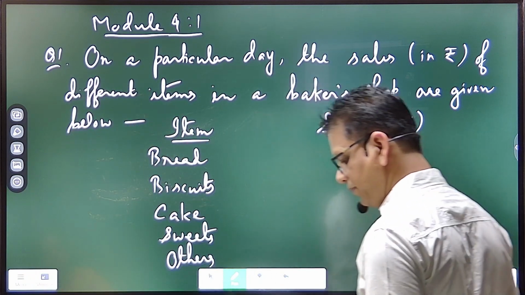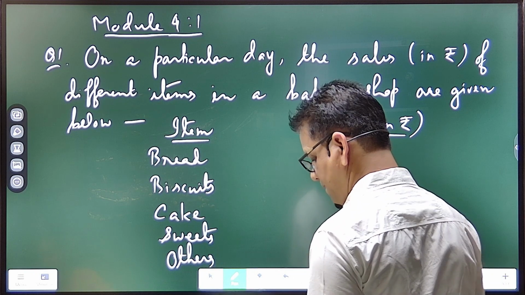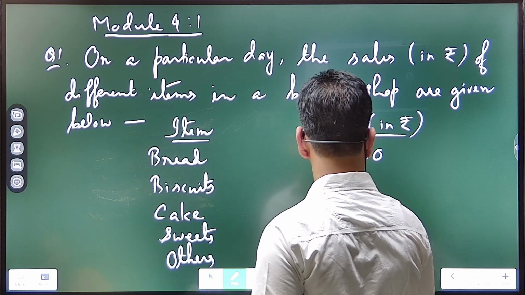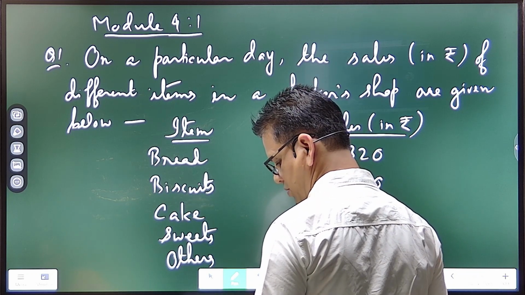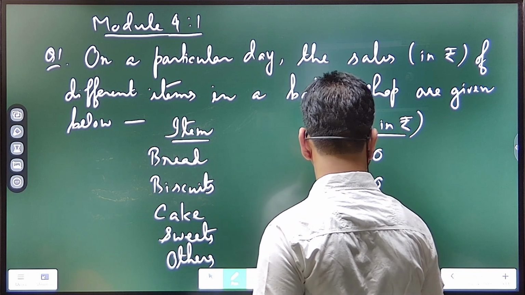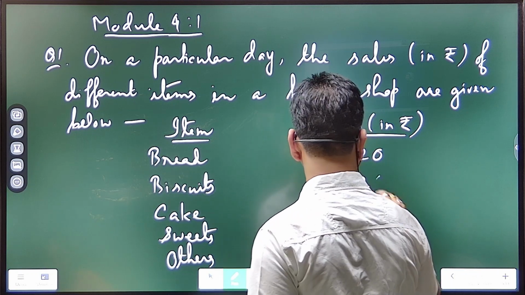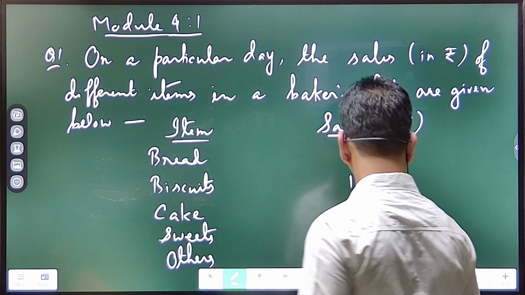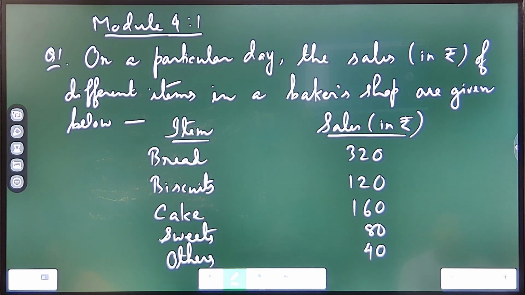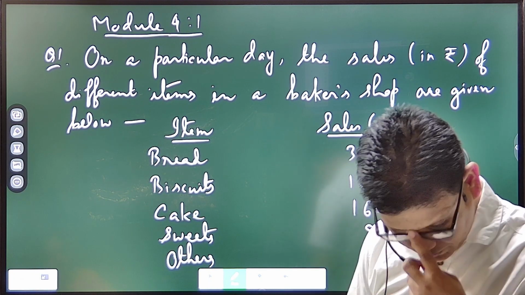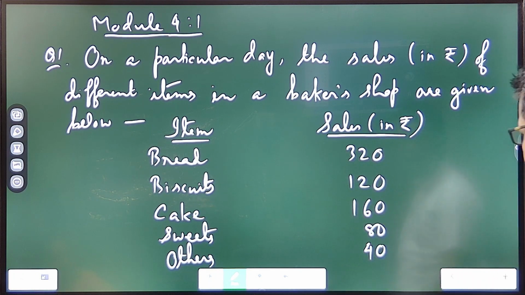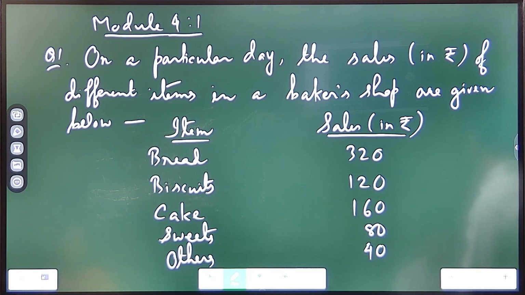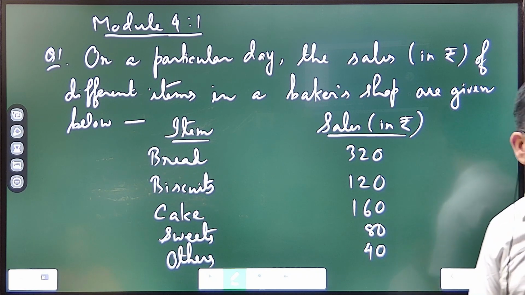Here the sales are, suppose, 320 rupees and 120, then suppose 160, then suppose 80 and 40. Check the total. How much is it? Are the numbers okay? 320 and 120 will be 440, right? Then how much is the total? 720. Okay, all right, 720.